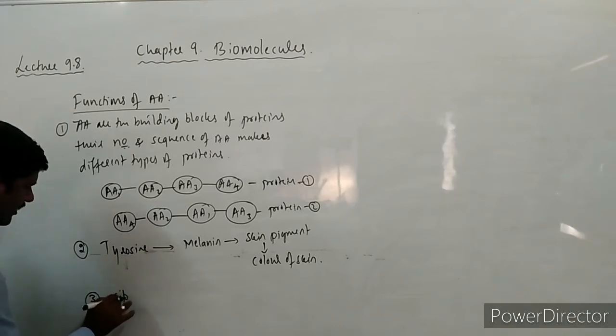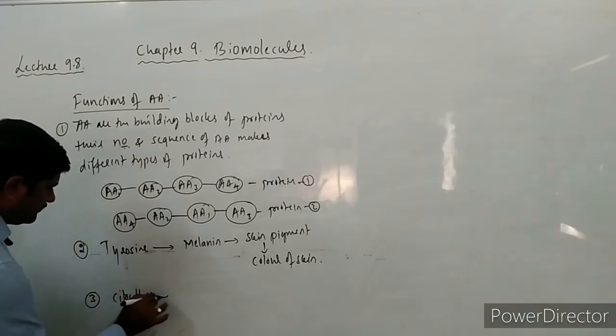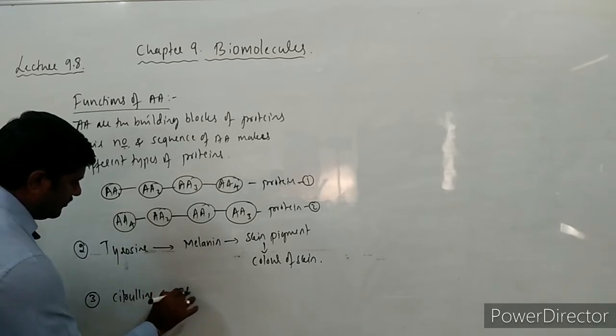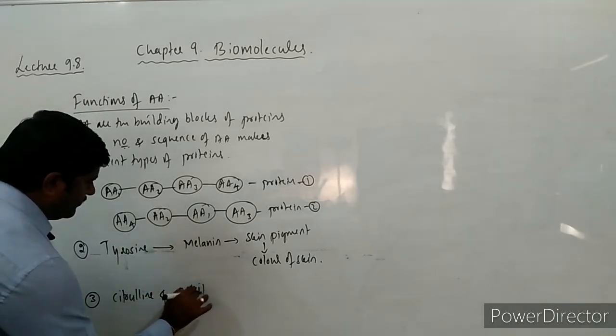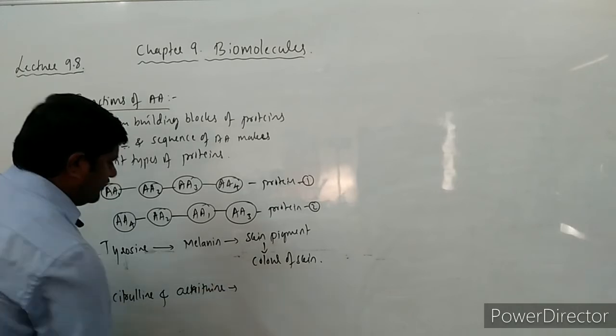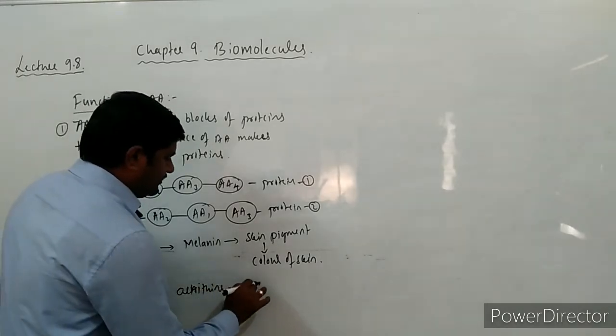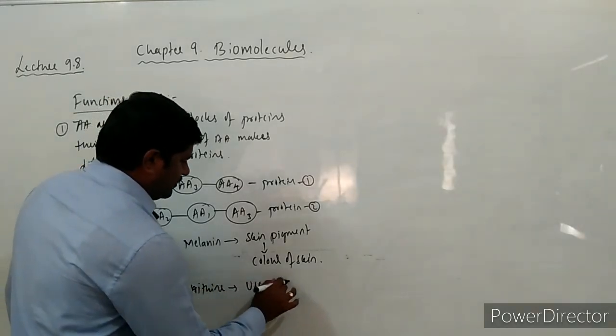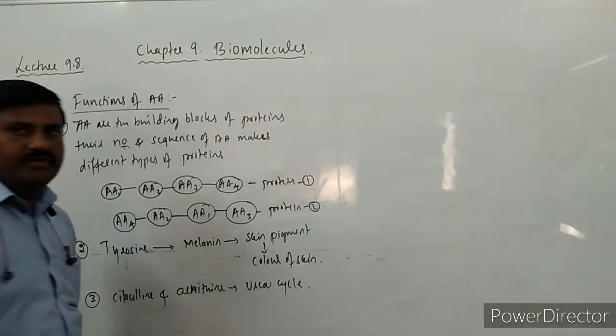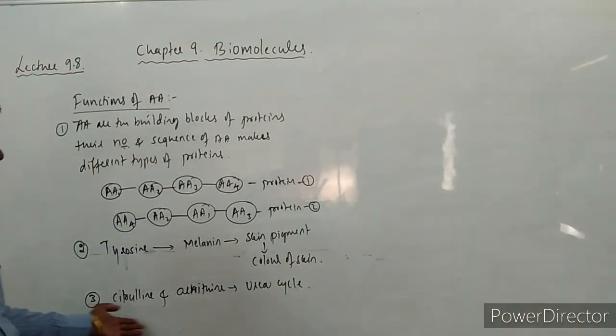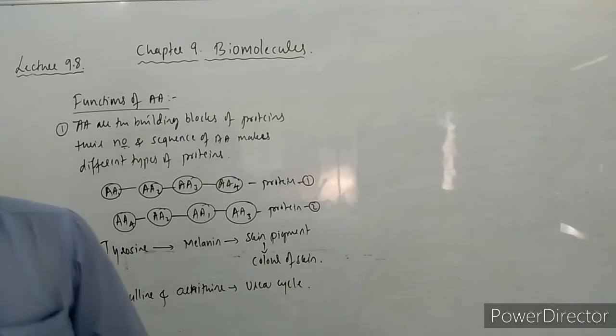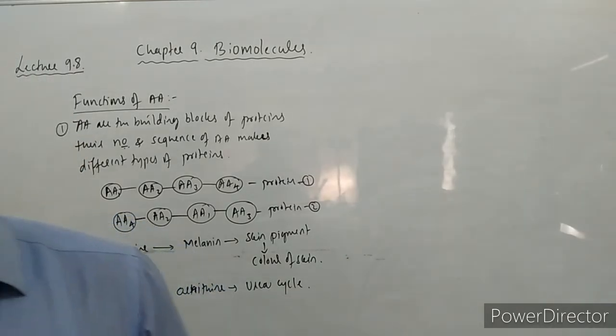Third one, as you already know, citrulline as well as ornithine are involved in the urea cycle. This is also one more function of these amino acids.